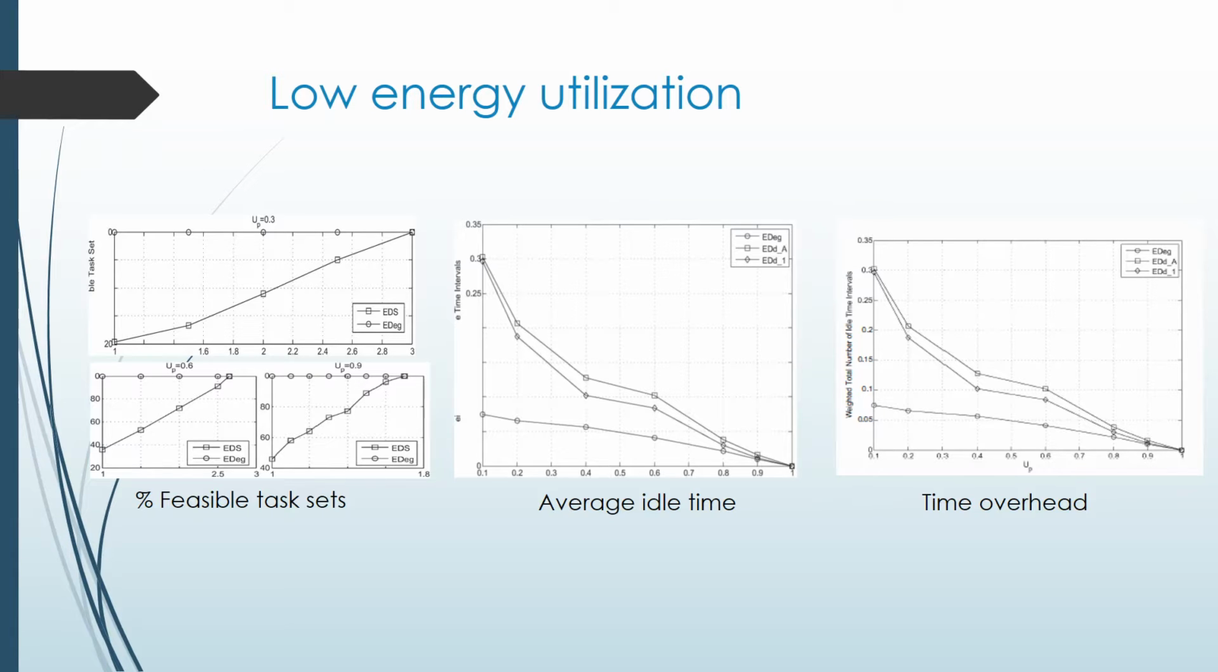The third figure shows the time overhead, and as can be seen in the figure, the time overhead increases with the increase in the processor utilization. Hence, the more the processor utilization, the more the time overhead.